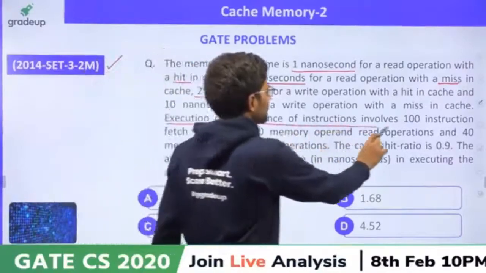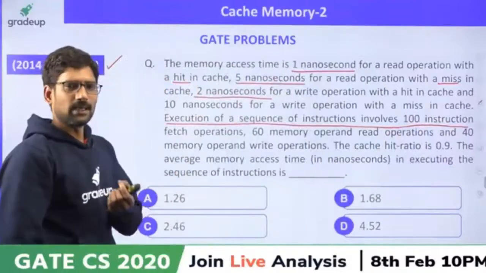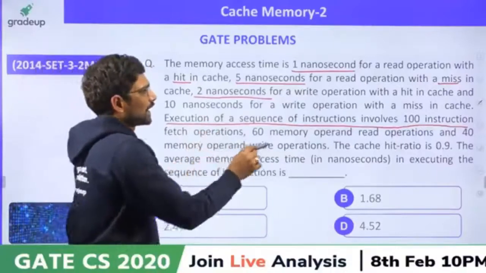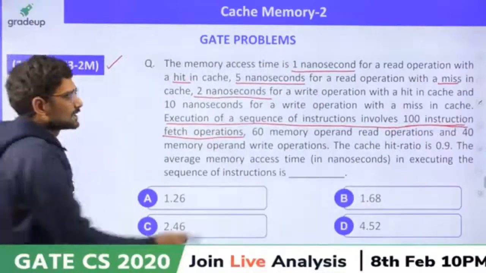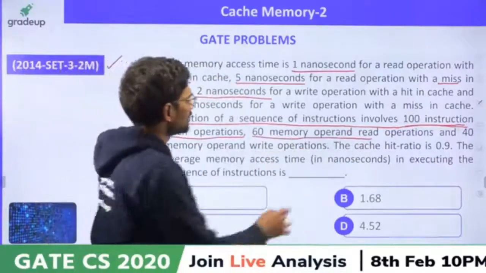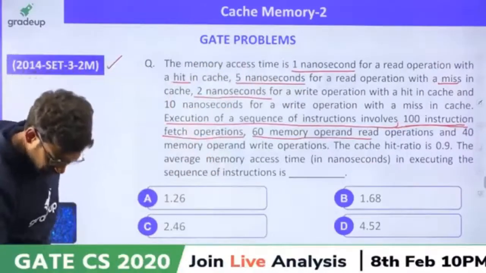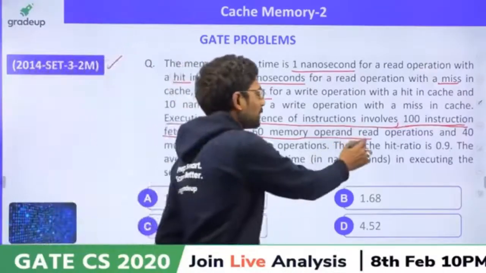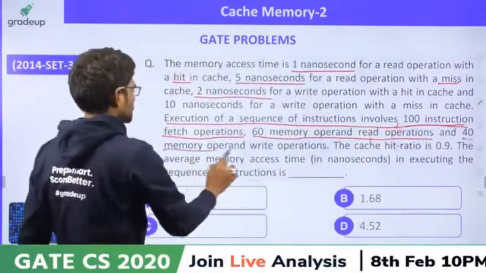Execution of a sequence of instructions involves 100 IF operations, not 100 instructions, sorry. 100 IF, instruction fetch operations, 60 operand read operations, and 40 write operations.